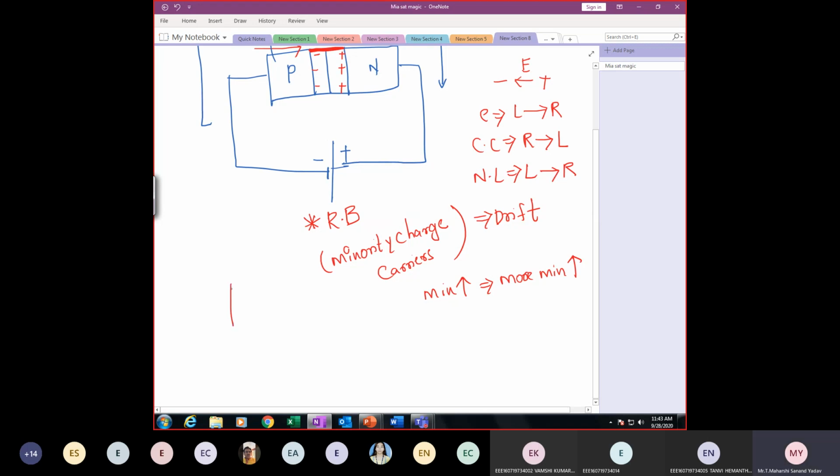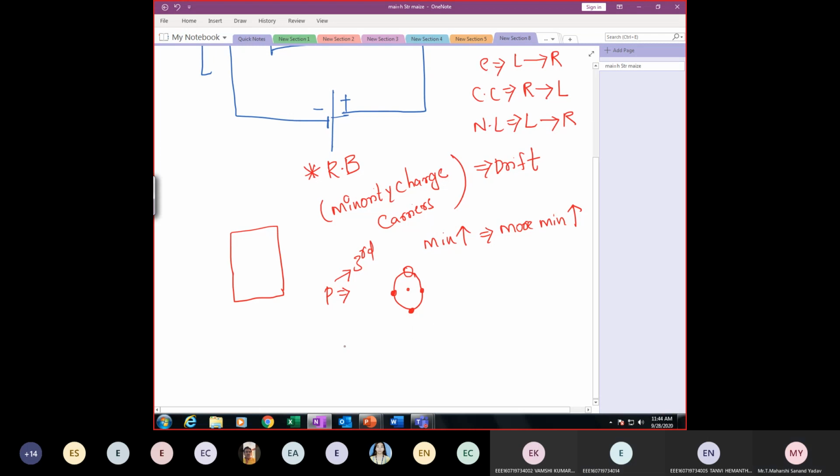So if this is the depletion region, let us consider the p-type. For p-type, third group or fifth group? Third group. Suppose I consider the structure, it will look something like this, the atomic structure. So here one empty electron hole, followed by 3 electrons, correct? For n-type, which group? Fifth group. So is it donor or acceptor? Donor. So how many electrons will it contain? 5 or 4? 5. 4 are present here and 1 is an excess electron.